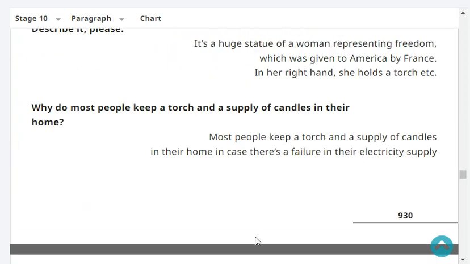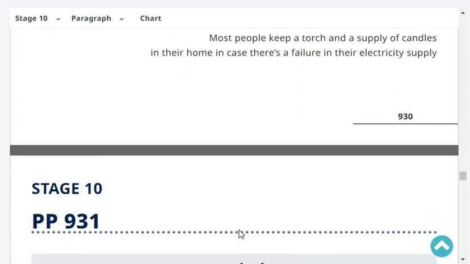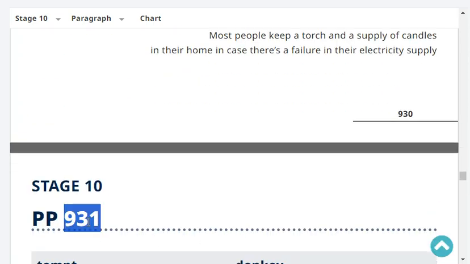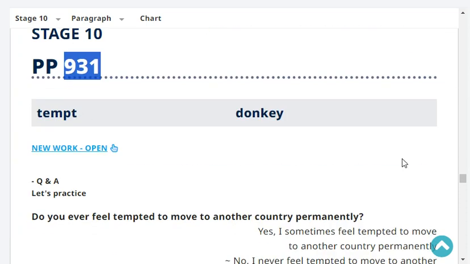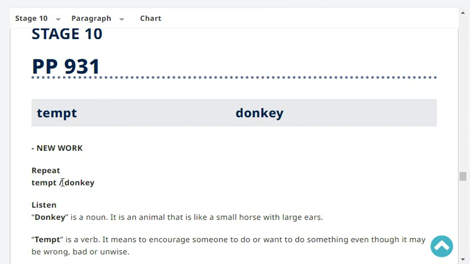Most people keep a torch and a supply of candles in their homes in case there's a failure in their electricity supply. Very good. Okay, next repeat: tempt, tempt, donkey, donkey. Very good. Okay, listen.